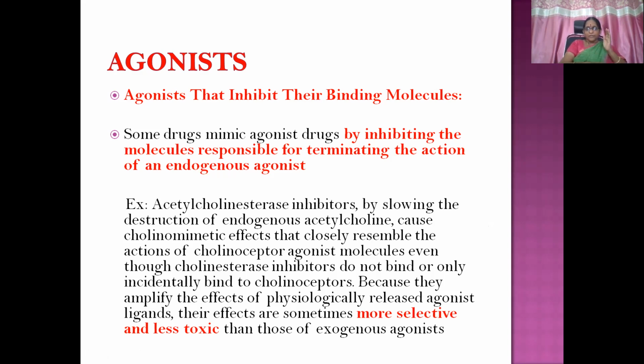So these drug molecules, which are inhibitors, are not going to bind with the receptors, but still they will mimic the actions of the agonist. That is what is known as agonists that inhibit their binding molecules, producing agonistic action. Because they amplify the effects of physiologically released agonist ligands, their effects are sometimes more selective and less toxic. So this principle is used for therapeutic application.